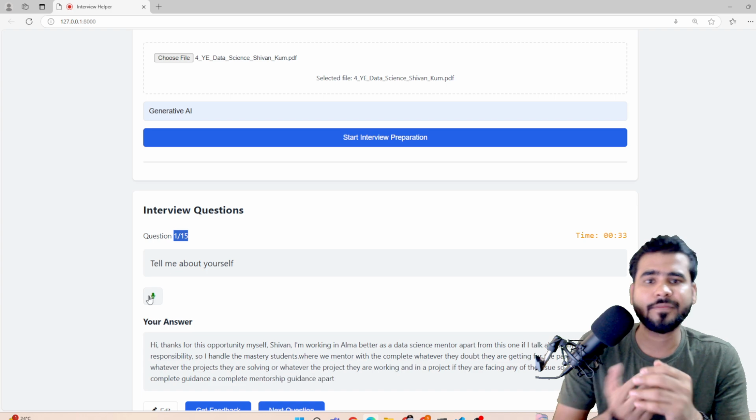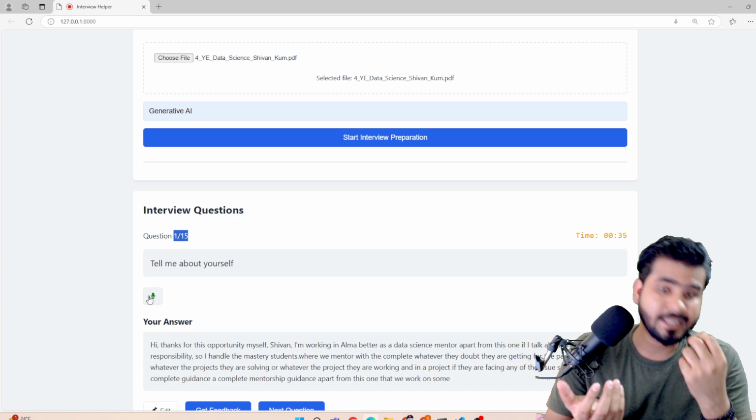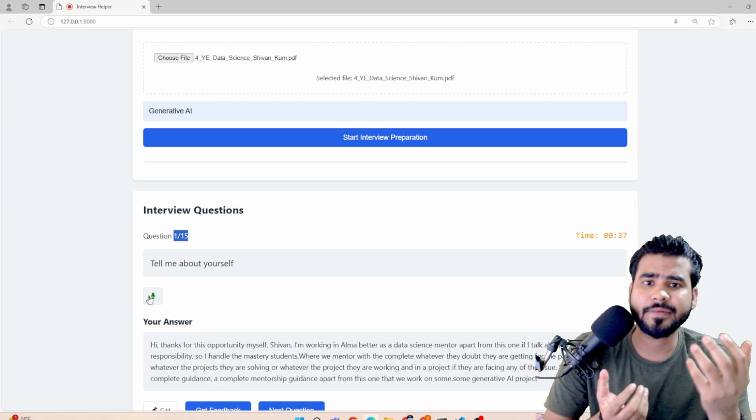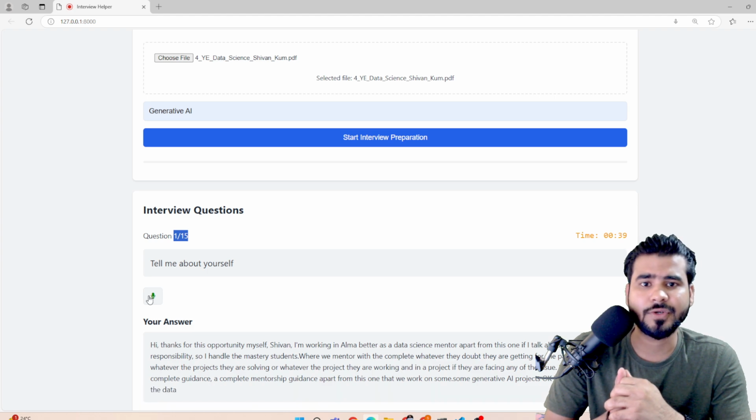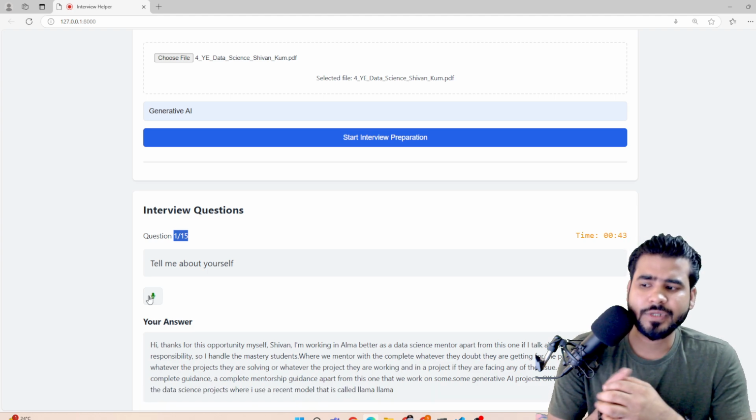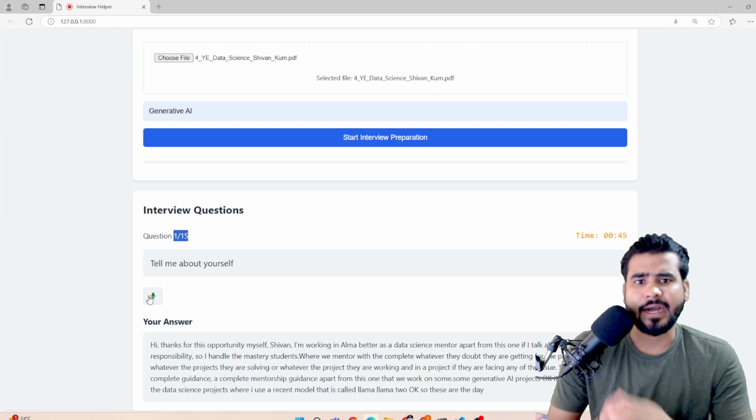Apart from this, we work on some generative AI projects. It's generative AI and data science projects, where I use a recent model that is called Llama 2. So these are the day-to-day work that I have at Alma Mater.